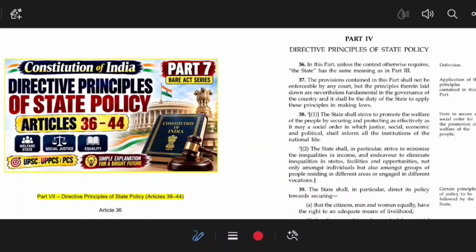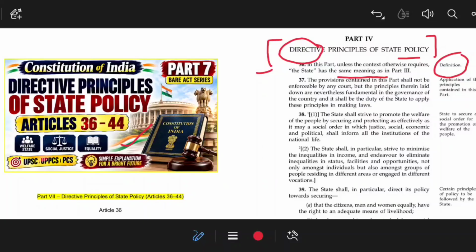Okay, so today we are going to discuss DPSP, that is Directive Principles of State Policy. That simply means that whenever a state drafts any policy, there are some directives given by the Constitution that it has to follow. Article 36 gives the definition of the state, and the definition of the state will be the same as in part 3, article number 12 of the Indian Constitution. That means the definition of the state provided in the fundamental rights part will be the same in part 4, DPSP, also.